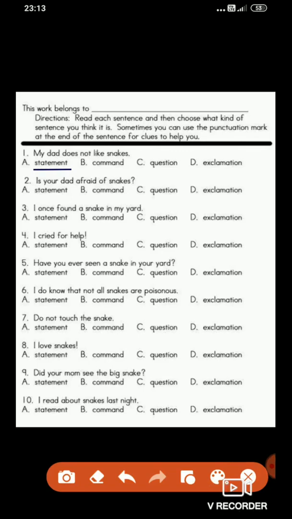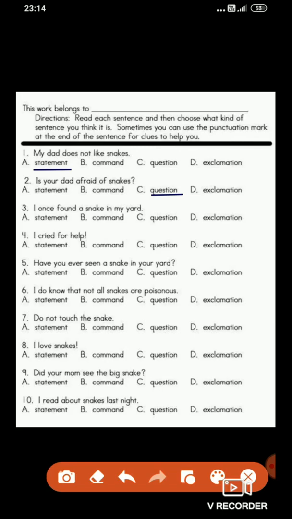Next, is your dad afraid of snakes? The second question is given here. Is your dad afraid of snakes? So students, this sentence is ended by adding the question mark at the end. So what do you think, which kind of sentence is this? Question, right? Because the question is asked. So the second answer is question.